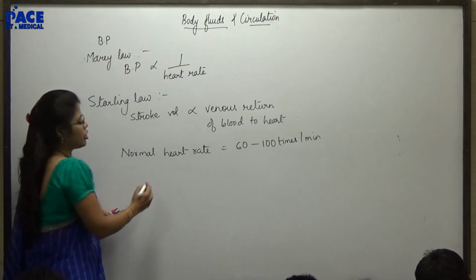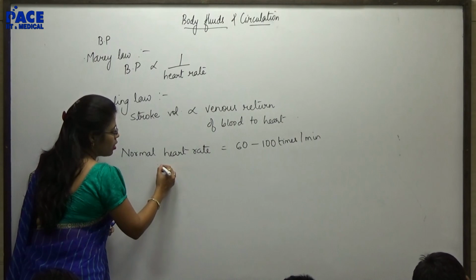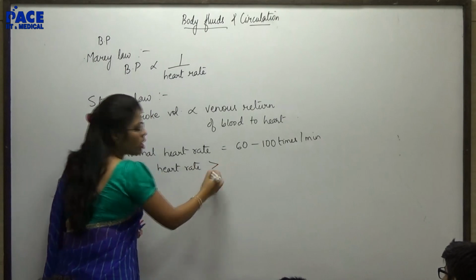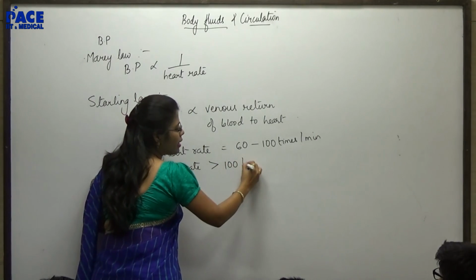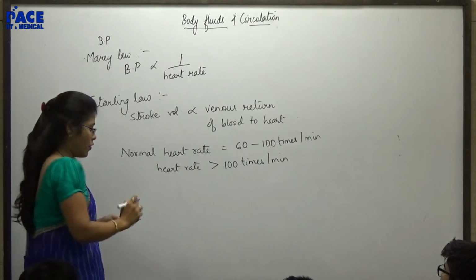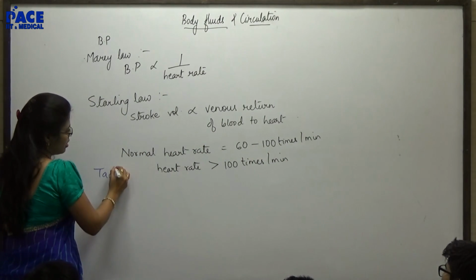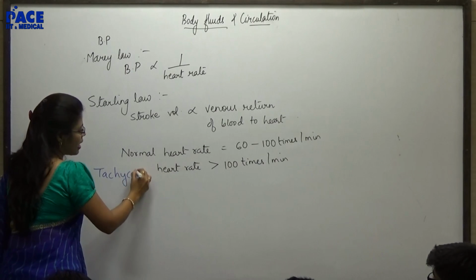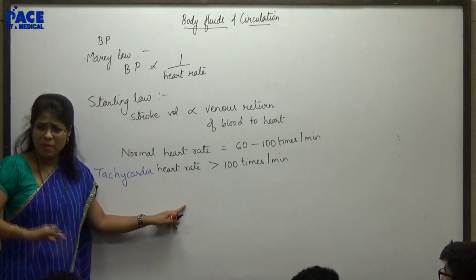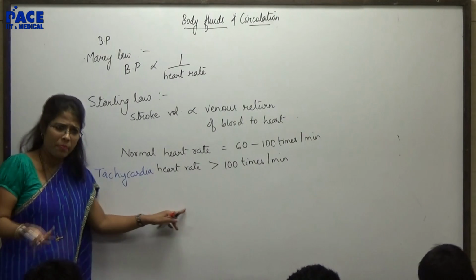So any condition where heart rate is more than 100 times per minute, in that condition we call it tachycardia. Remember the same thing we saw with increasing pulse rate or heart rate, both mean the same.